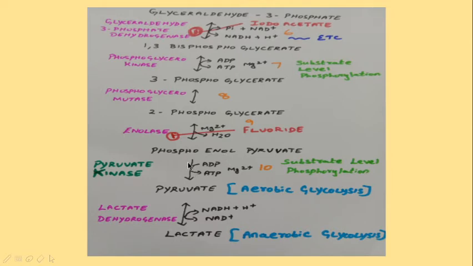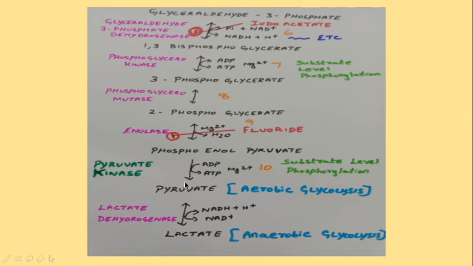Then the 10th step is again an example of a substrate level phosphorylation step, where phosphoenolpyruvate, which has an inorganic phosphate group, donates this phosphate group to ADP, so that ADP is converted into ATP. Again Mg2+ is utilized as a cofactor, with the help of the enzyme pyruvate kinase. So phosphoenolpyruvate is converted into pyruvate by pyruvate kinase.